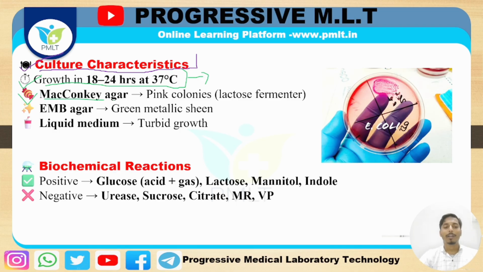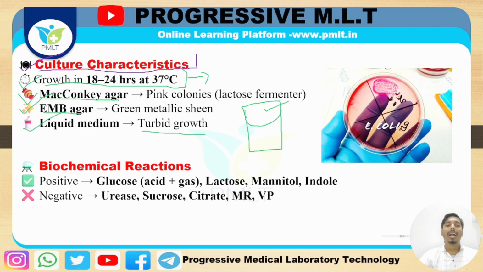First one is the MacConkey agar. Second one, see here, that is the EMB agar. Third one is the liquid media, like turbid growth. Whenever we are using any kind of broth, broth should be liquid. Yes or no? Broth should be liquid, so that whenever we take any kind of broth, we will see that turbidity might be formed. This turbidity defines that the Escherichia coli is present in the particular broth, or in the particular specimen.